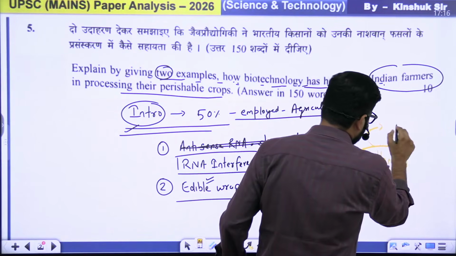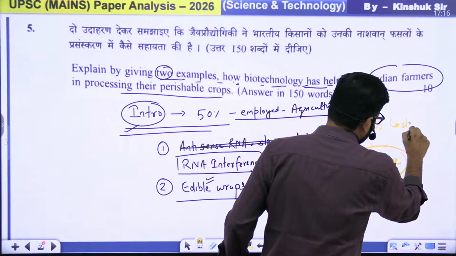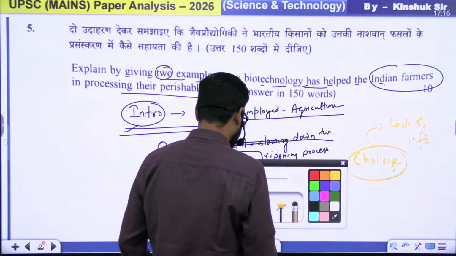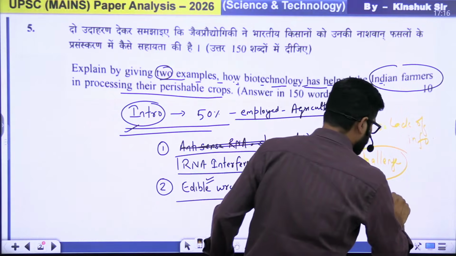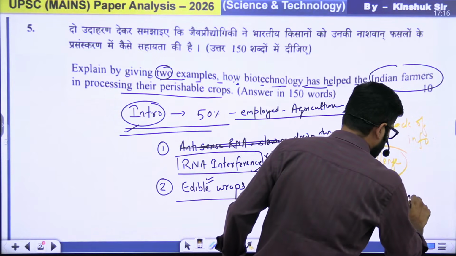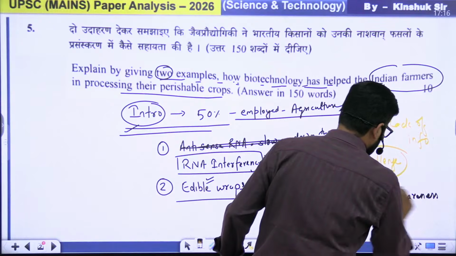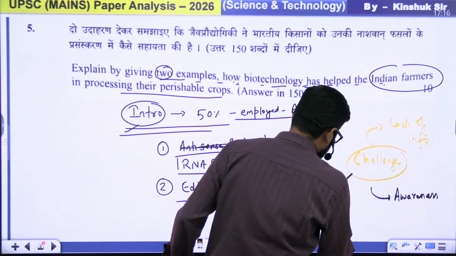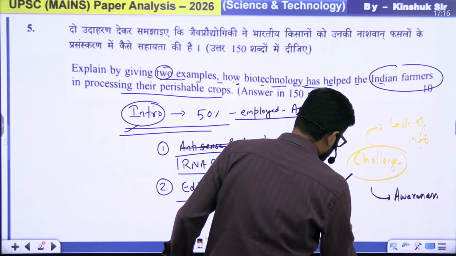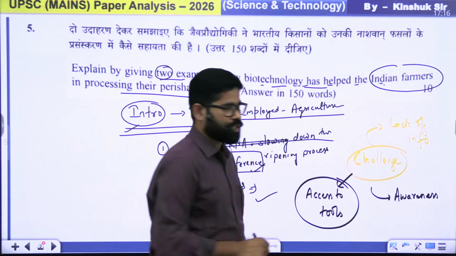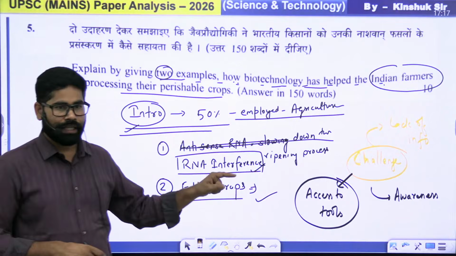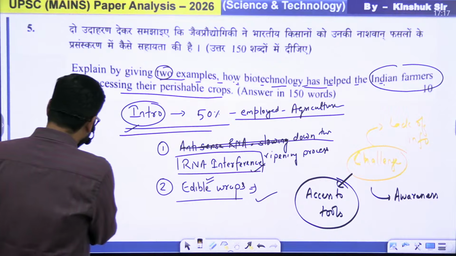You can mention the challenge part, that what is the challenge in this. Like there is a lack of information. There is also this one thing, awareness. There is like access to tools. So these are certain challenges which we see. कि इसको आप mention कर सकते हो कि what are the challenges, and then in the conclusion part you can